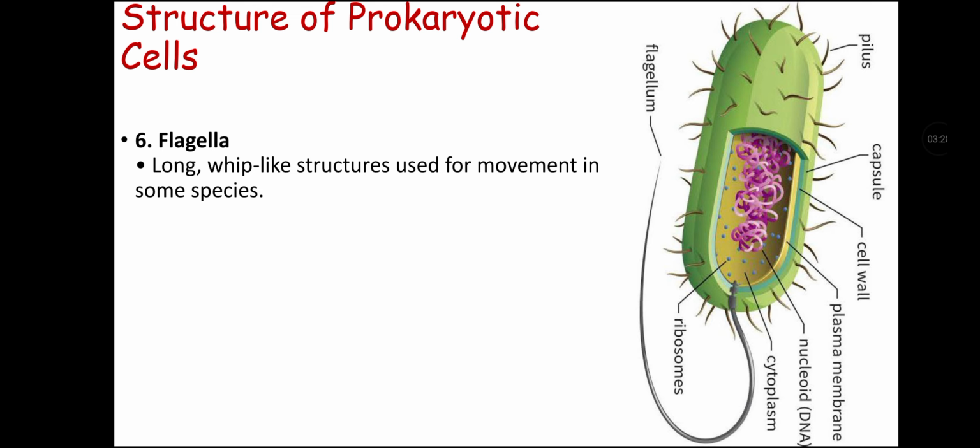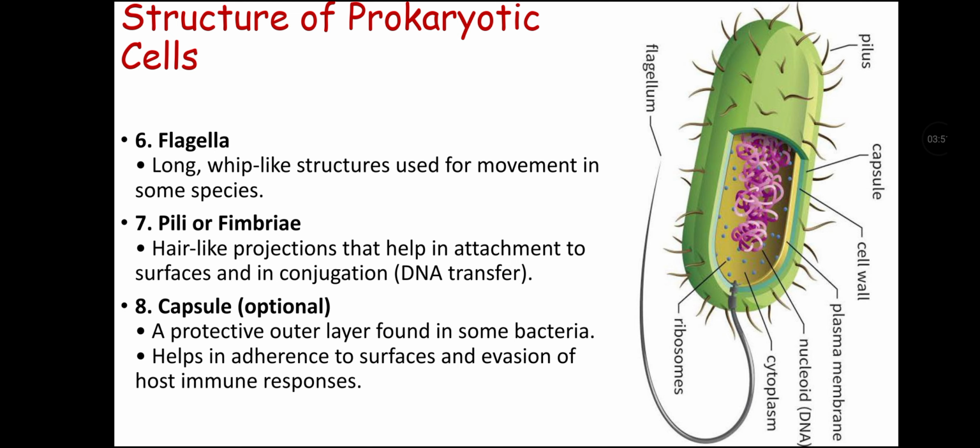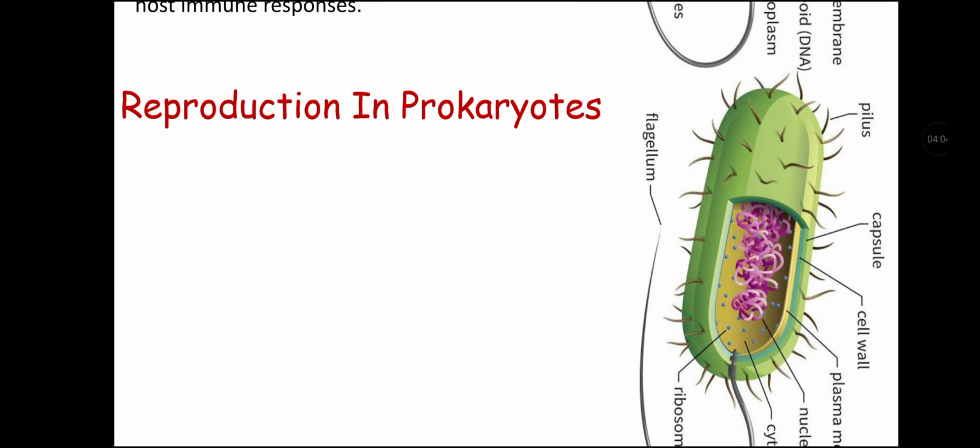Next structural component is flagella, as you can see here in the diagram. It is a long whip-like structure that is used for movement in some species of prokaryotes. Next, they also have pili or fimbriae, as you can see here in the diagram. They are hair-like projections that help in attachment to surfaces and in conjugation, which is basically a DNA transfer mechanism for diversity. Next structural component is the capsule, which may or may not be present. It is a protective outer layer found in some bacteria. It helps in adherence to surfaces and evasion of host immune responses.